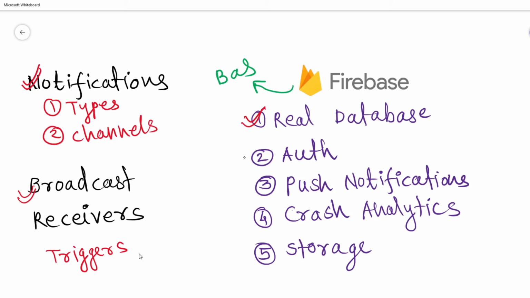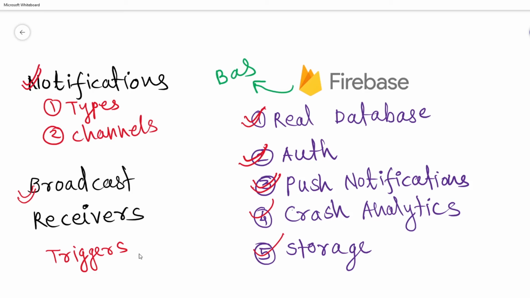In many applications you might have seen login with Google, login with Facebook. These kinds of authentication you can do using Firebase Auth. You can send notifications from the Firebase panel directly to your Android applications, and that process is known as push notifications. You can track crash analytics of your application, and you can store some application files on the server using Firebase.